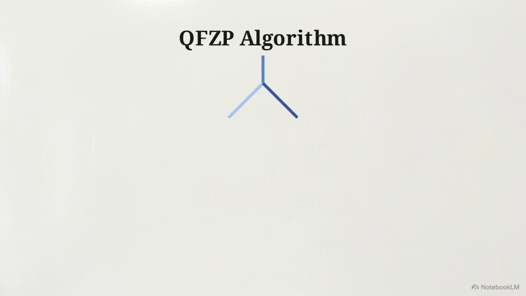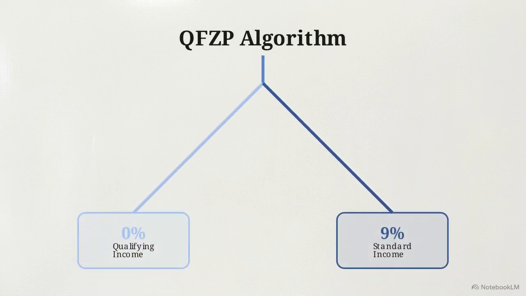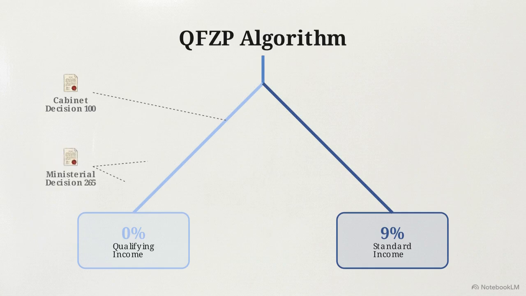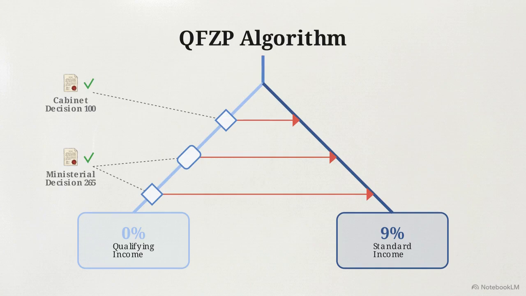Managing this requires applying the QFZP algorithm, a process for separating every dirham of revenue into the 0 or 9% bin. This framework is built on Cabinet Decision No. 100 and Ministerial Decision No. 265. These texts define the specific routing rules.